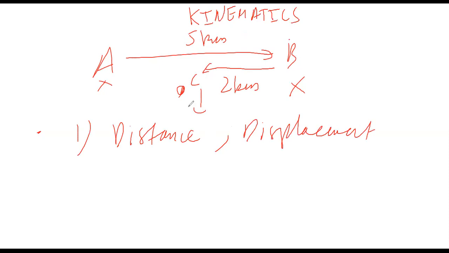Is that question clear to everybody? John goes from A to B and then goes from B to C. The distance from A to B is 5 kilometers and the distance from B to C is 2 kilometers. You need to tell me the distance and the displacement.